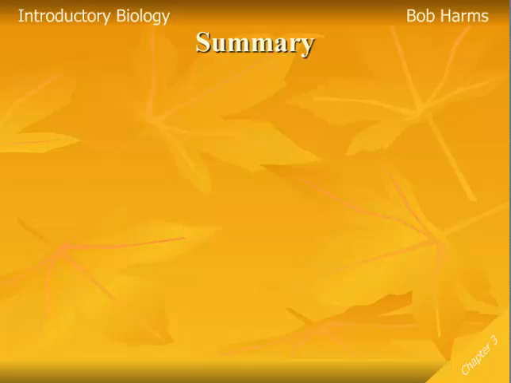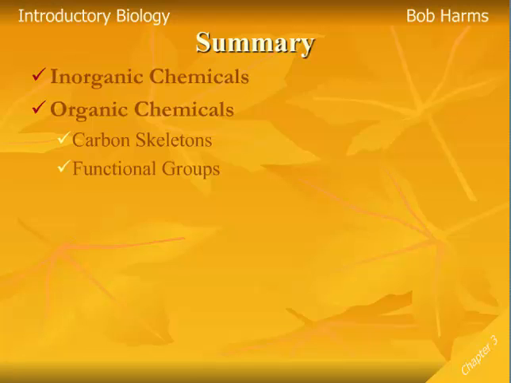So in summary of our introduction here to organic chemistry, many chemicals we know are inorganic chemicals. They tend to be small. They don't contain carbon, things like water, for example, or salt. While organic chemicals are those carbon-containing chemicals that tend to be larger, more complex. They're made up of 2 basic parts, carbon skeletons, the carbon-hydrogen part of the chemical that forms the bulk of the size and weight, and then lots of those functional groups may be attached to it, at least one, maybe several attached to each organic chemical, things like an alcohol or an OH group, for example.